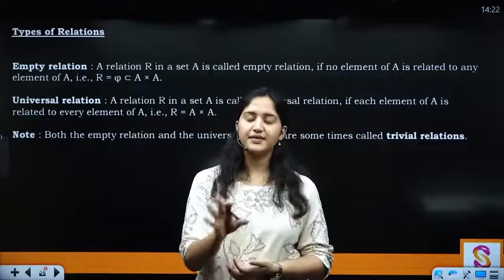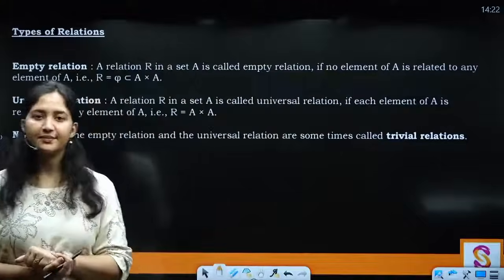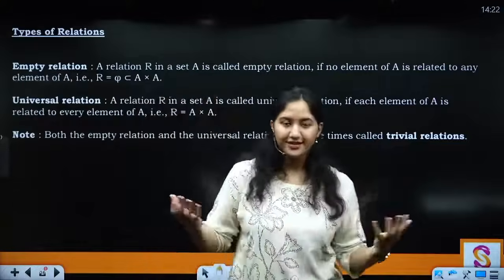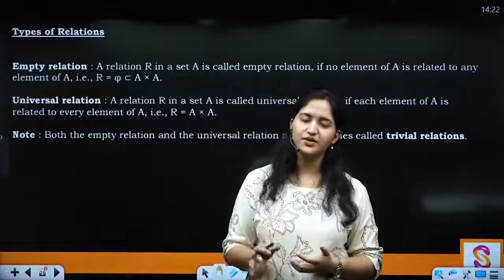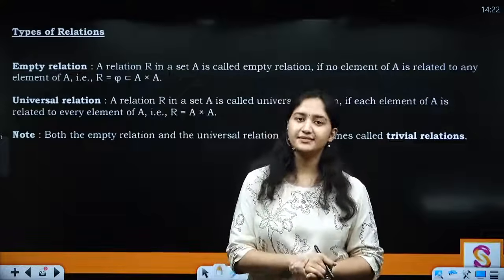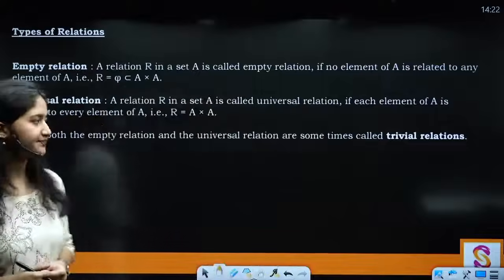These are your 10th and 12th class examples, right? So tell me, how big is 2 meters? 2 meters is a huge difference. So for every student you take, the difference of height between them is definitely going to be less than 2 meters. So I can say that this is a universal relation, right?